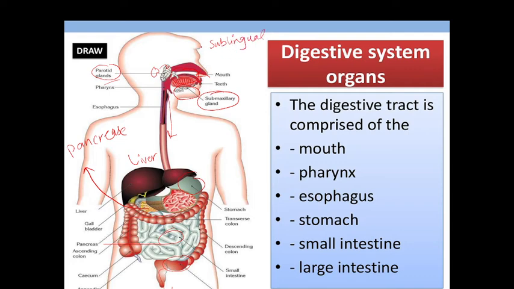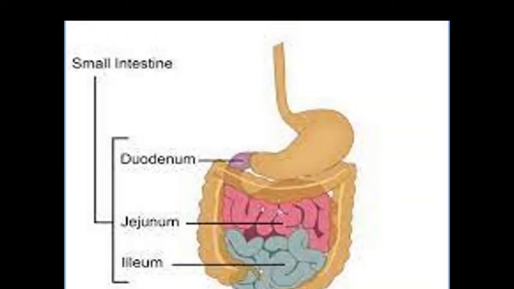So these glands are the salivary glands which form saliva, and saliva helps in the digestion of food. This is the esophagus, stomach. Actually, the small intestine consists of three parts. One is duodenum, the other one is jejunum, and the last one is ileum.